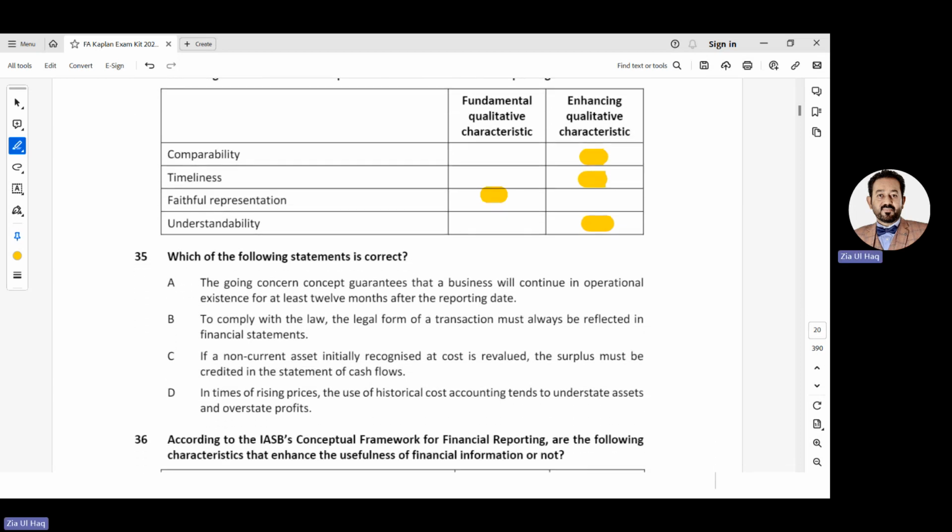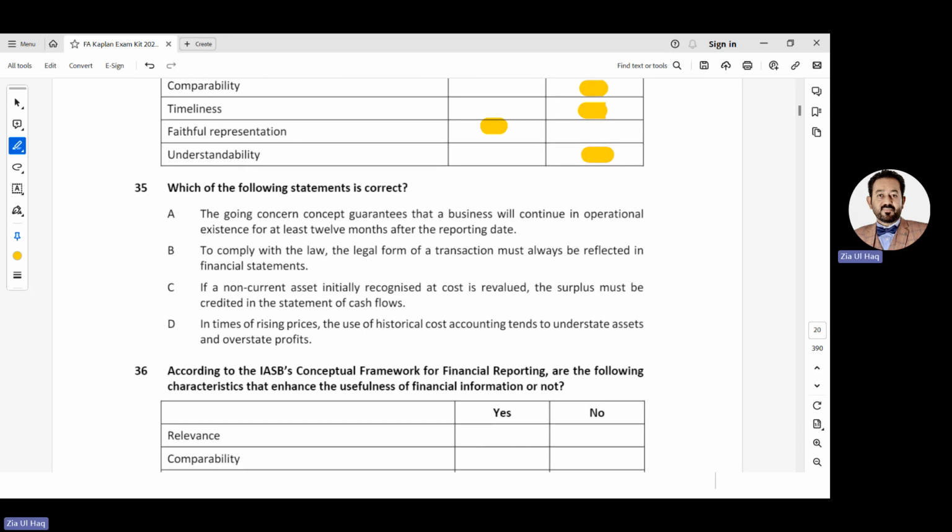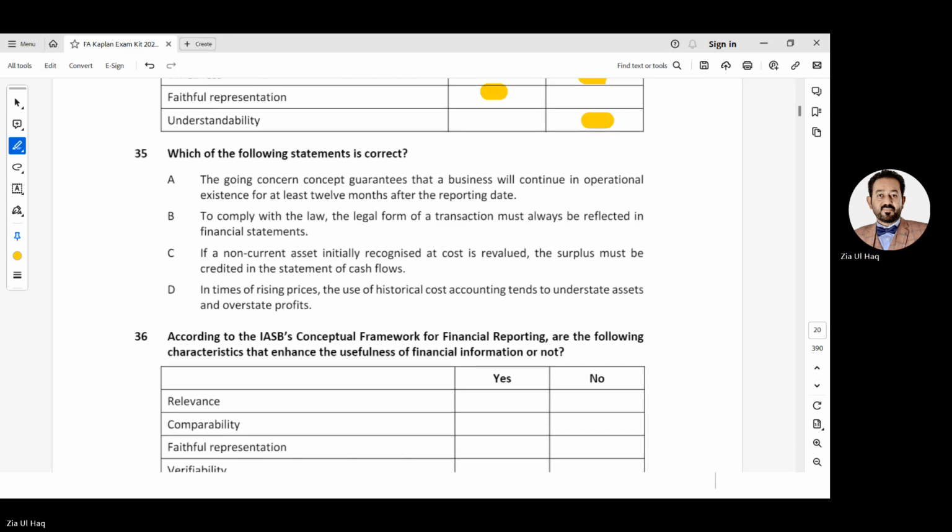Number 35. Which of the following statements is correct? The going concern concept guarantees that a business will continue in operational existence for at least 12 months after the reporting date. No, there is no guarantee. Going concern means that the business will continue in the foreseeable future. To comply with the law, the legal form of a transaction must always be reflected in the financial statements.